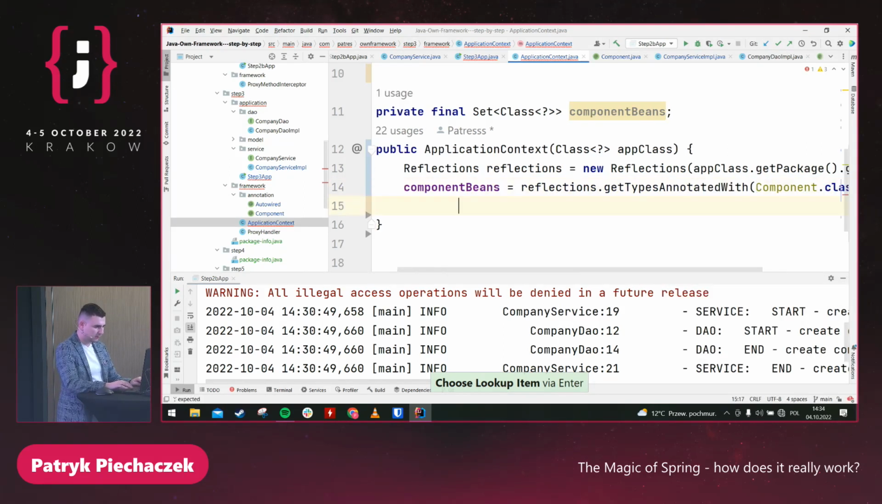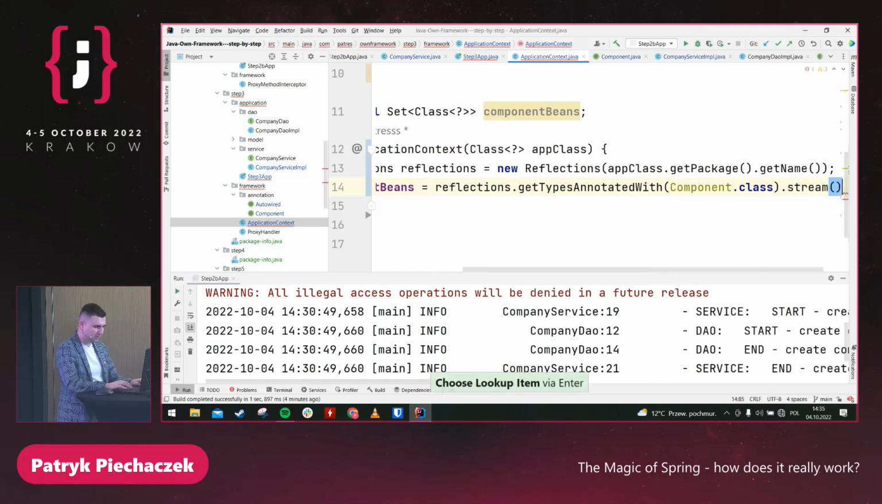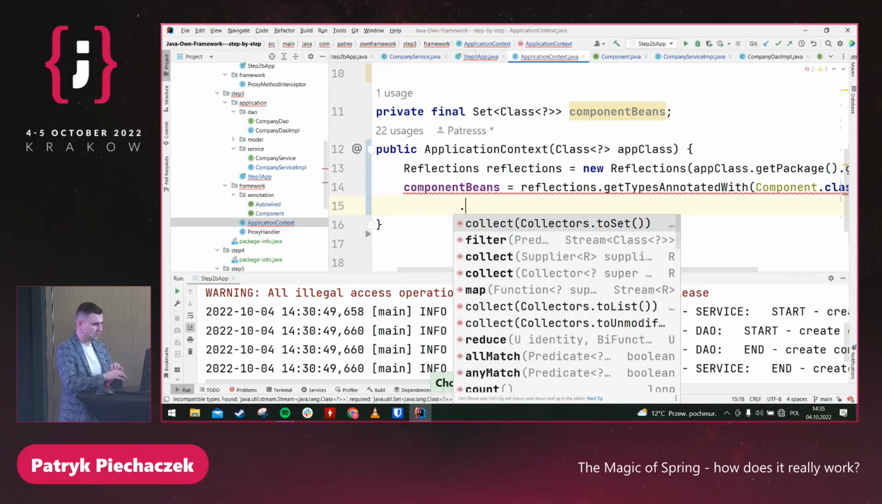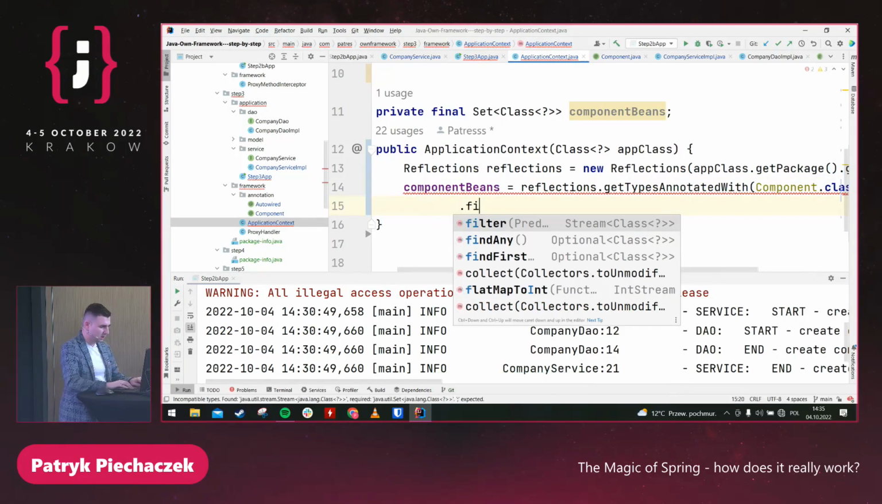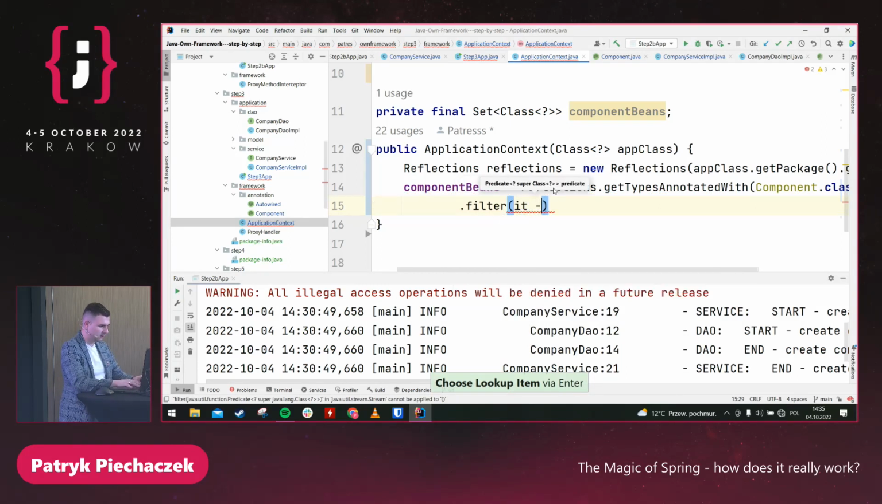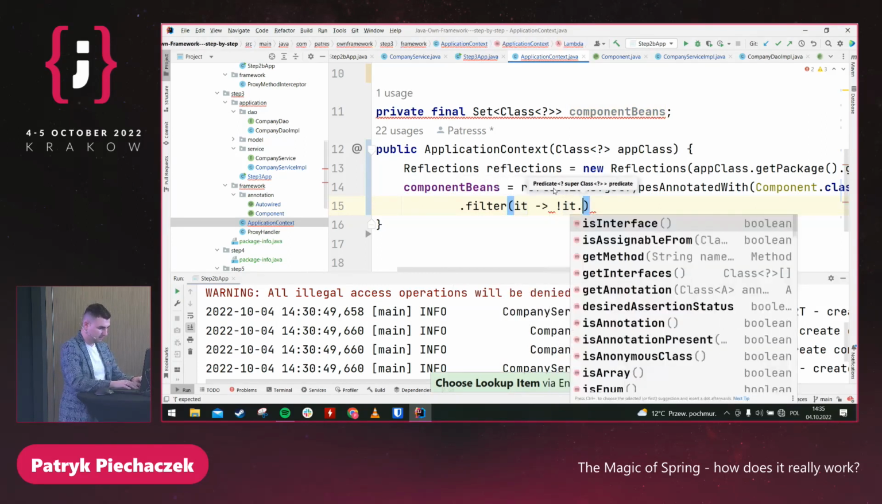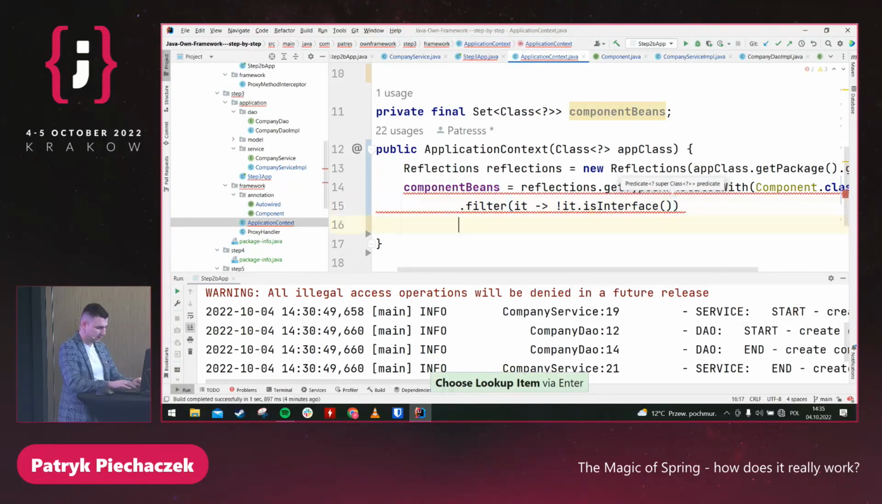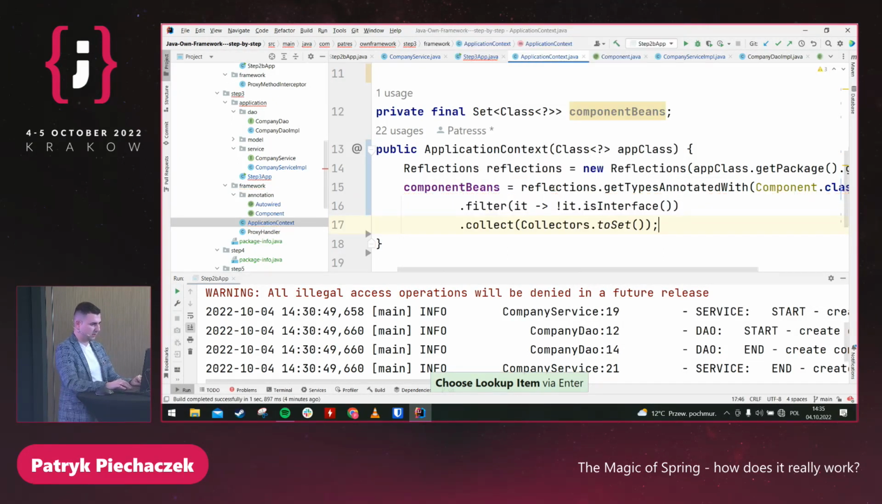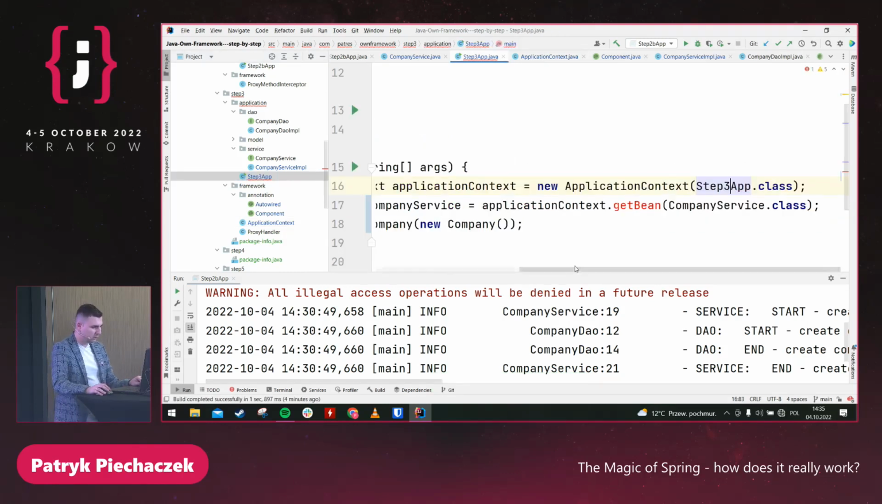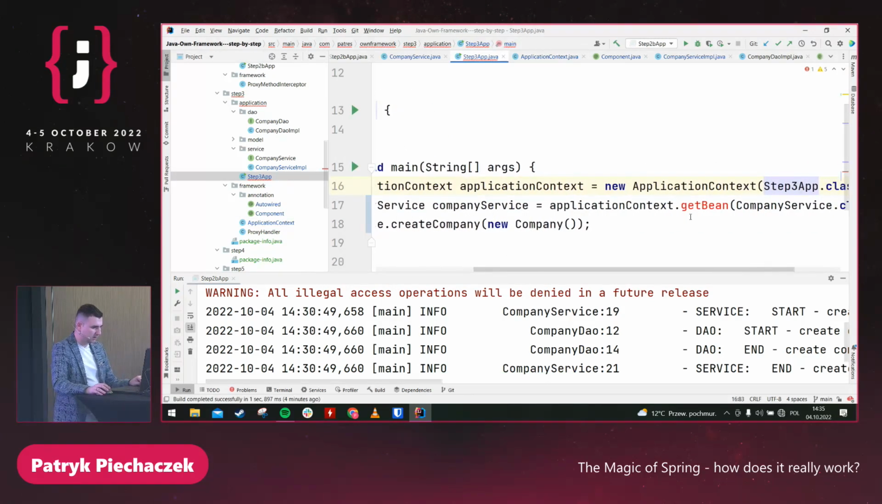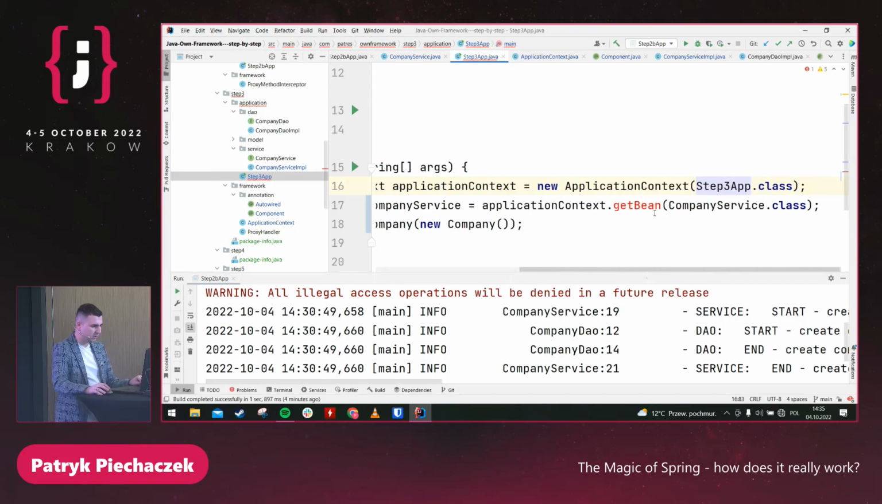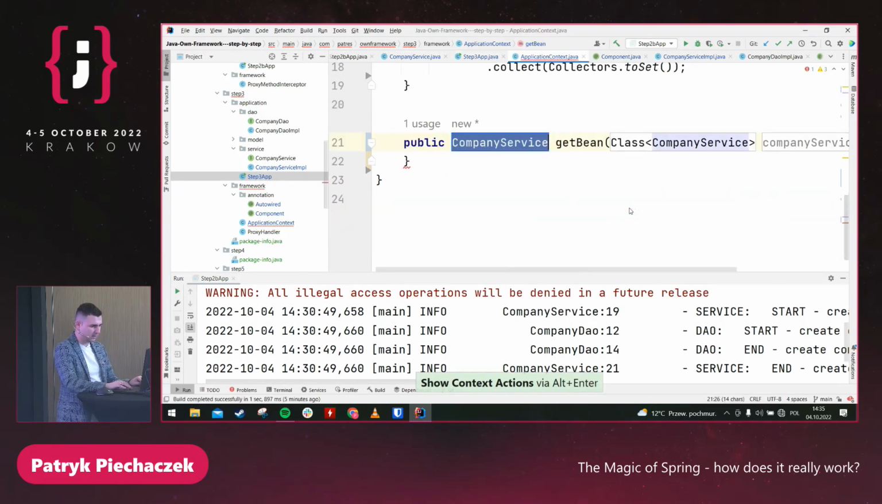And probably we should filter it because we want to have only implementations. Filter isInterface, and finally we can store it. Collect to set. Okay, so let's go back to our application. Here we have one public method, getBean. Okay, so now I'm going to take bean CompanyService. So we need to create the method. It should be more generic.